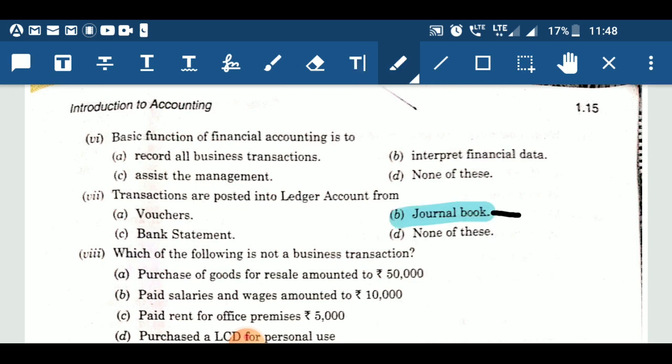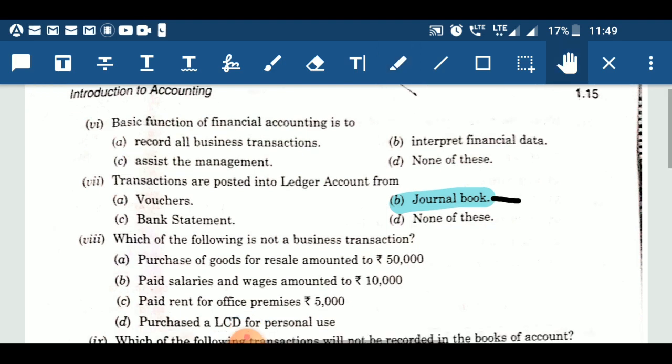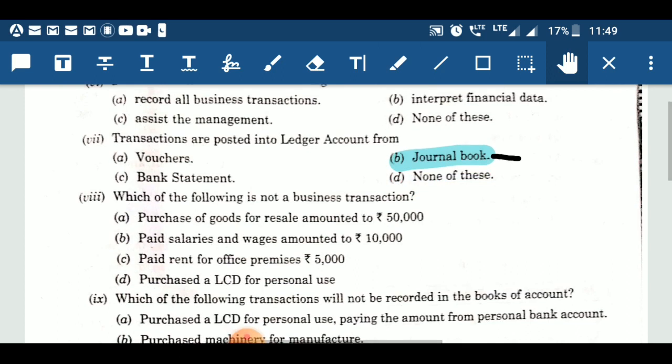Now, eighth question. Which of the following is not business transactions? Again, if you remember the definition of accounting, in which we will record all events which will affect your business. Now, it means all other transaction, whatsoever importance they may have, if we can't measure them in form of money, or some of the events those are of personal nature, are not recorded in the books of account.